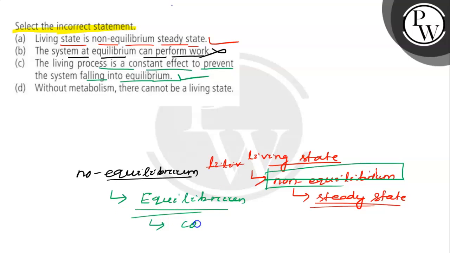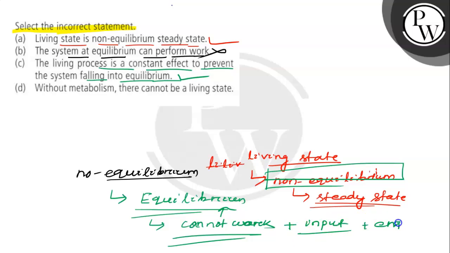So for that, we have to prevent this equilibrium state. We have to change the equilibrium state into the non-equilibrium state. For that, we need some energy, or we input some energy to convert this equilibrium state to the non-equilibrium state. So the living process is a constant effort to prevent the system from falling into equilibrium. It prevents the equilibrium state, so it requires some input energy. So this statement is correct.